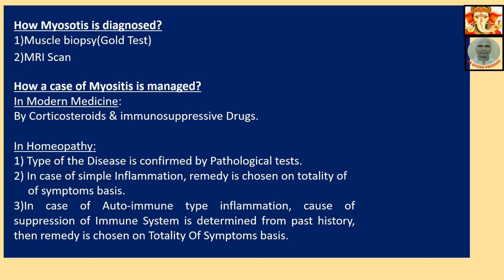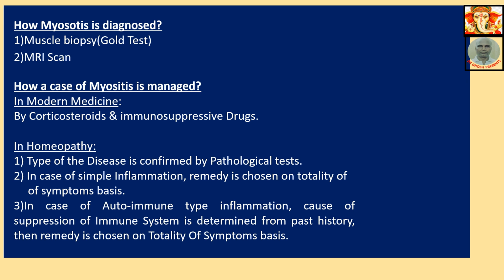In homeopathy, in our practice, we first confirm the type of disease by pathological test. First we try to know what is the type of disease. Is it due to injury or infection or autoimmune? In case of simple inflammation, that is infection or injury, the remedy is chosen on the totality of symptoms.